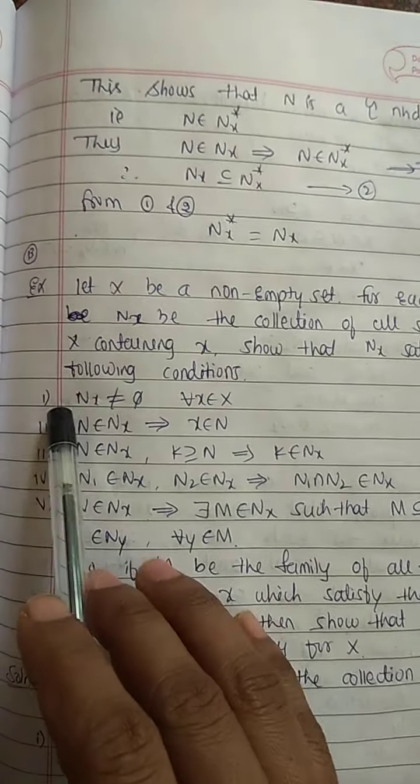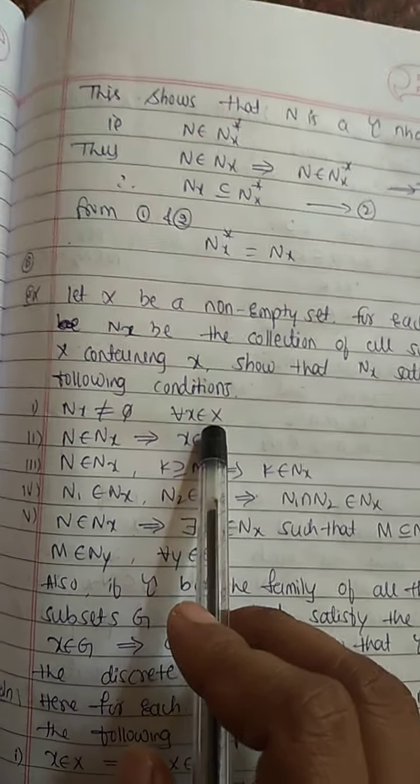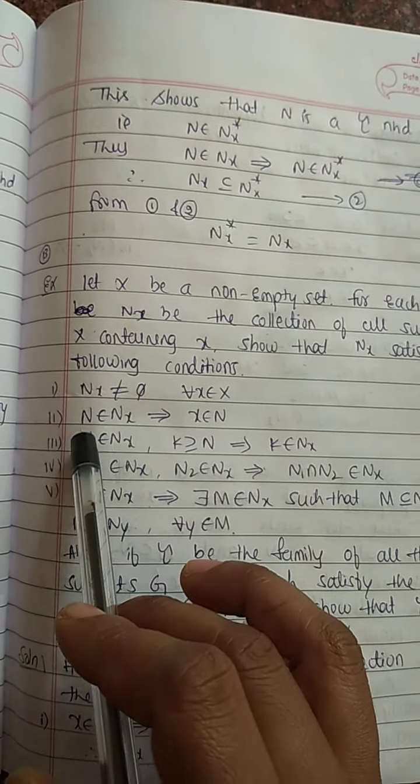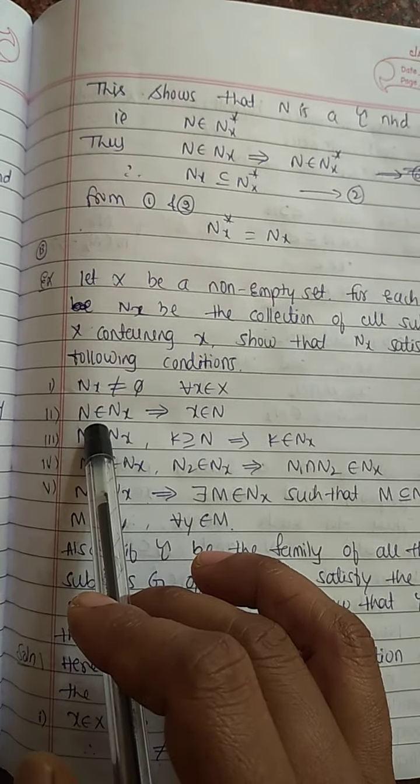Here we have to show, first, Nx is non-empty for any element x belongs to X. Second condition, N belongs to Nx implies x is an element of N. Third one, N belongs to Nx, K is a superset of N, then K belongs to Nx. Fourth one, N1 belongs to Nx, N2 belongs to Nx implies N1 intersection N2 belongs to Nx. Fifth one, N belongs to Nx implies there exists M belongs to Nx such that M is contained in N and M belongs to Ny for every y belongs to M.